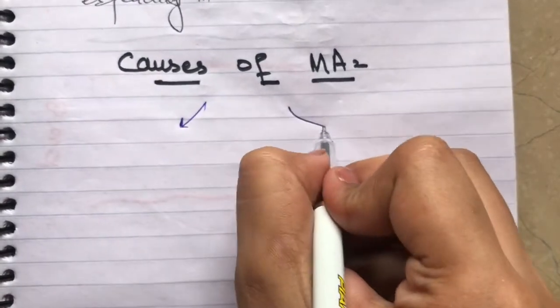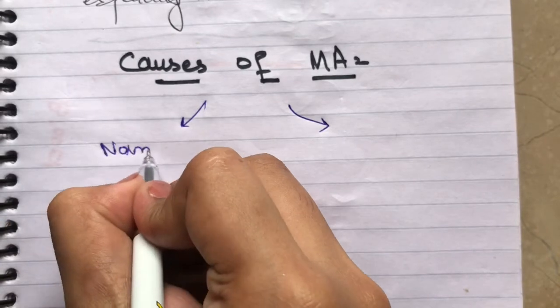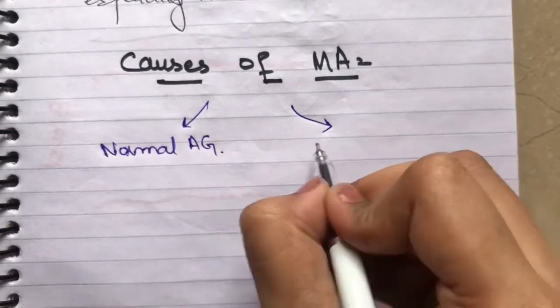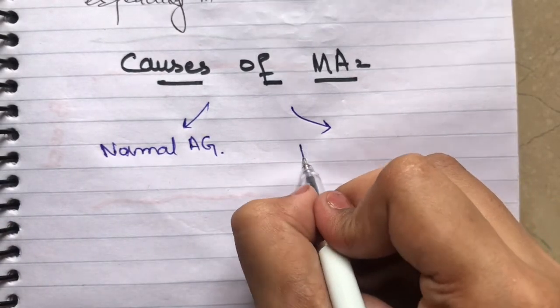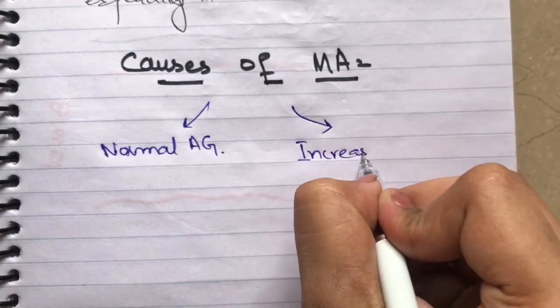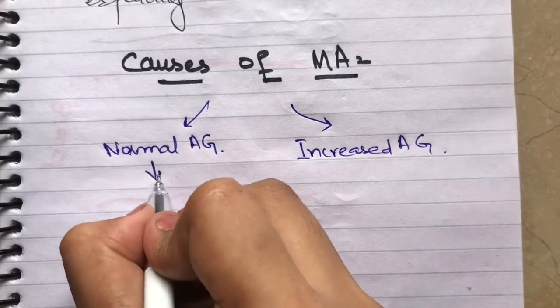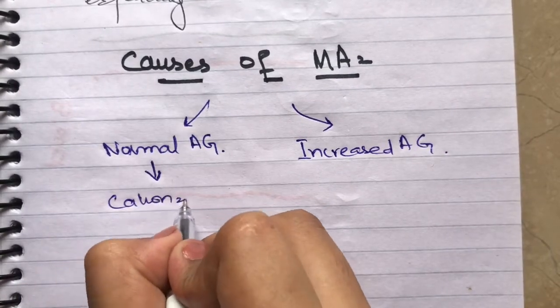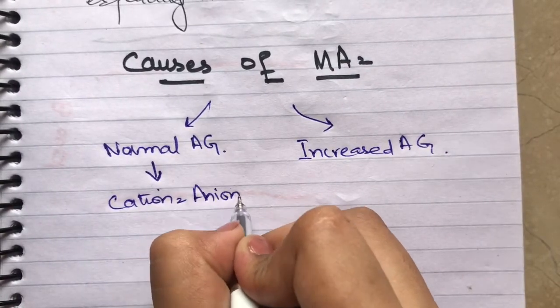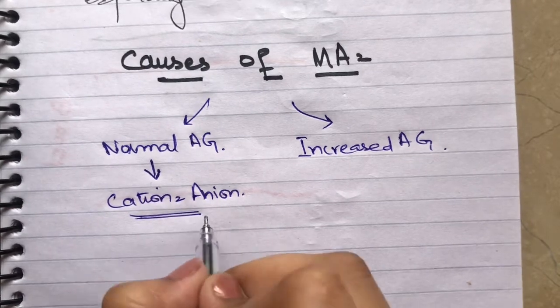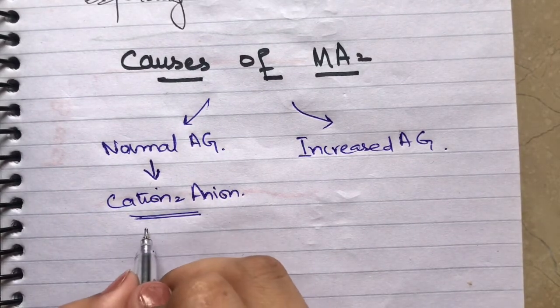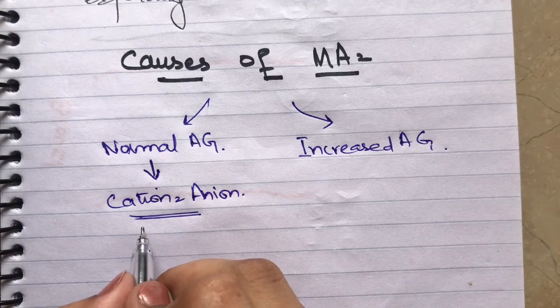Whenever we discuss the causes of metabolic acidosis, we will have 2 points: normal anion gap, which we have studied before, and raised or increased anion gap. When we talk about normal anion gap, it means that the cation to anion ratio, which we have discussed, is normal. But what happens? Acid production in the body is increased.